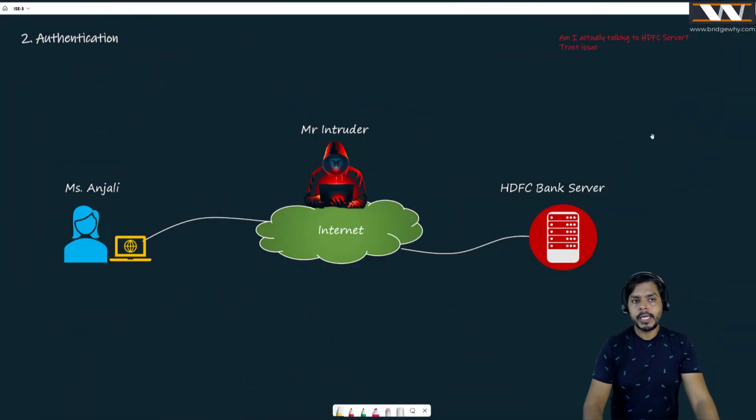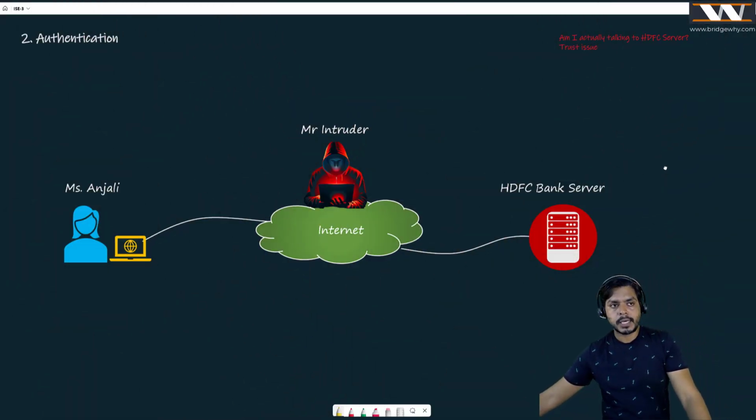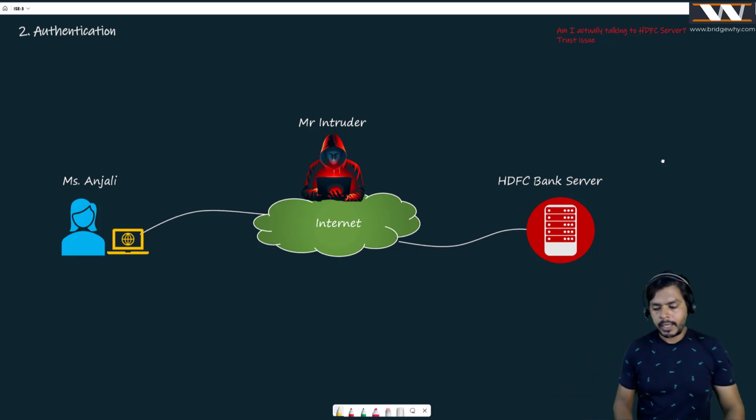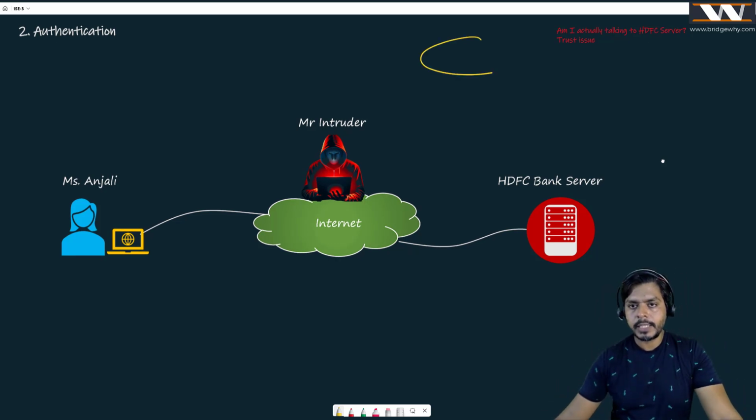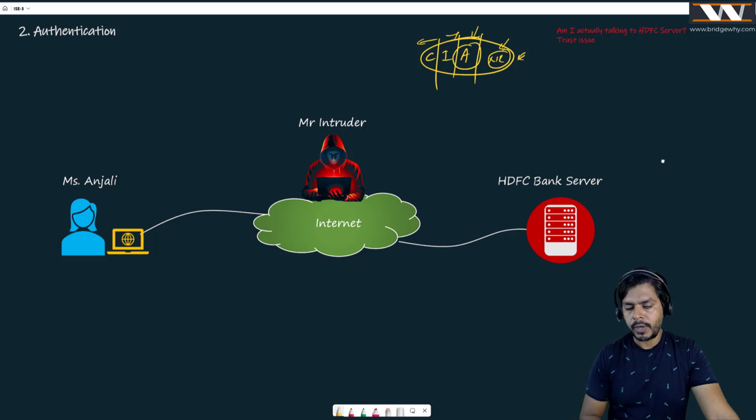So now we are just starting another piece, right? If I divide the TLS portion into four pieces, we just completed confidentiality and integrity. We will be talking about authentication now. And by the way, non-repudiation, believe me, is going to be covered in these starting three pieces. I will be telling you how, right?